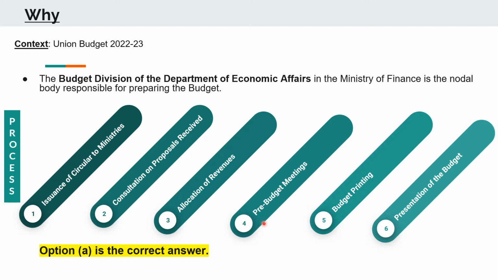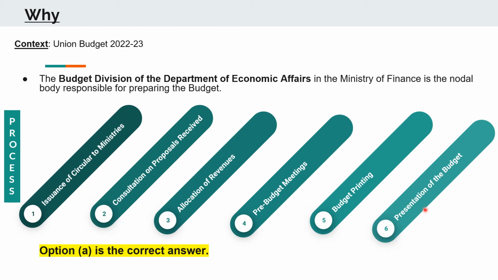There are several pre-budget meetings. Then the budget finally goes to the print. However, since 2021, the budget is not printed on paper but is distributed among the ministers and all the people involved in a digital format. So this is merely a symbolic stage, but it happens.